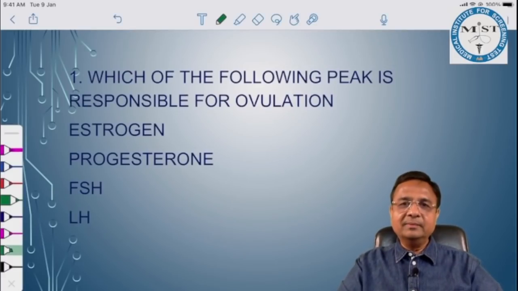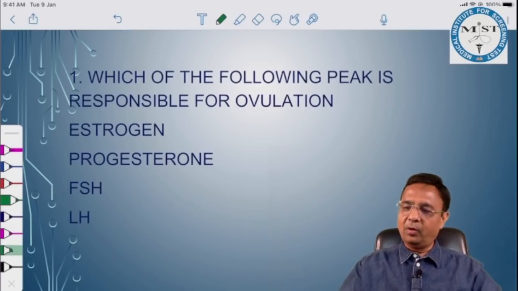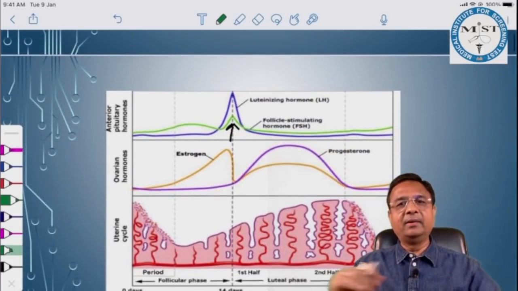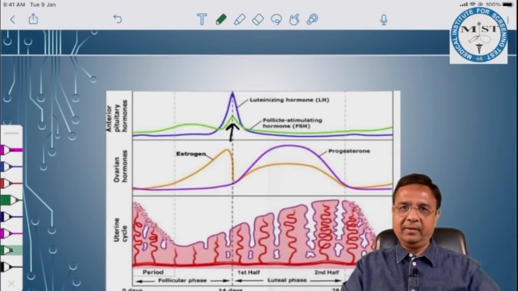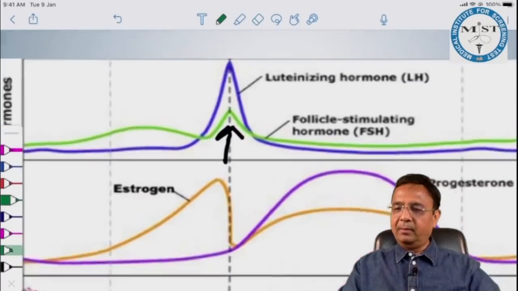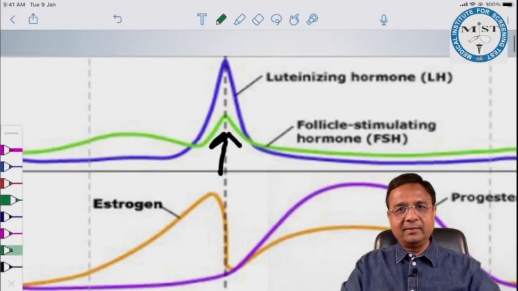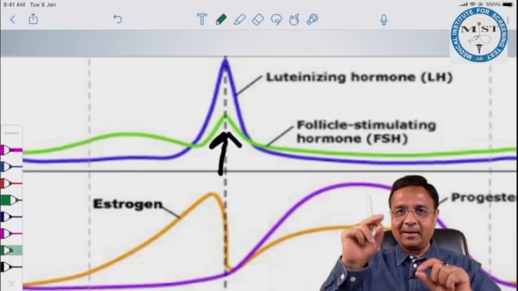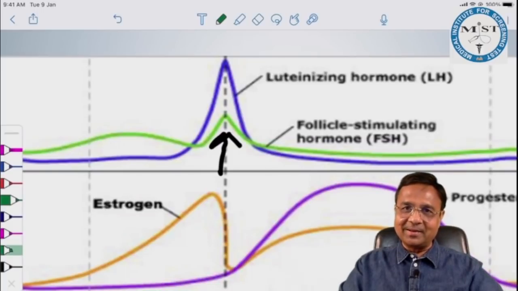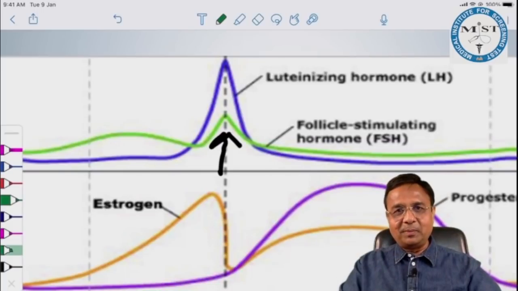Question number 1. Which of the following peak is responsible for ovulation? And this image was given. We have discussed in our classes very clearly that there are two peaks at the time of ovulation. One is the FSH peak and a big one is the LH peak. A smaller one is the FSH peak and bigger one is LH peak.